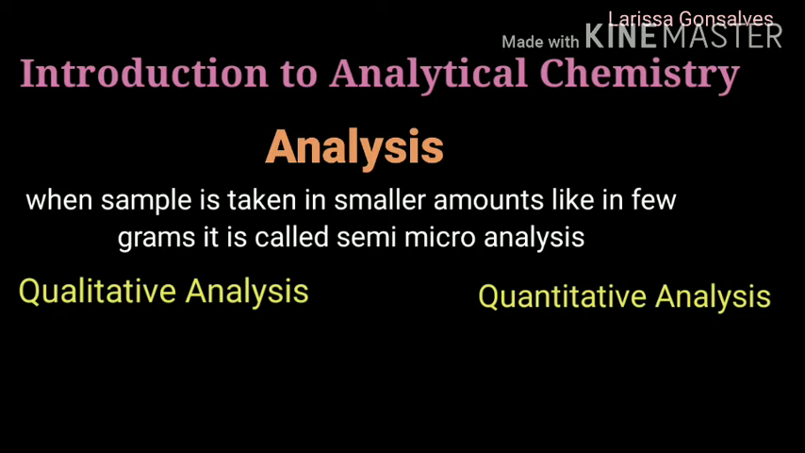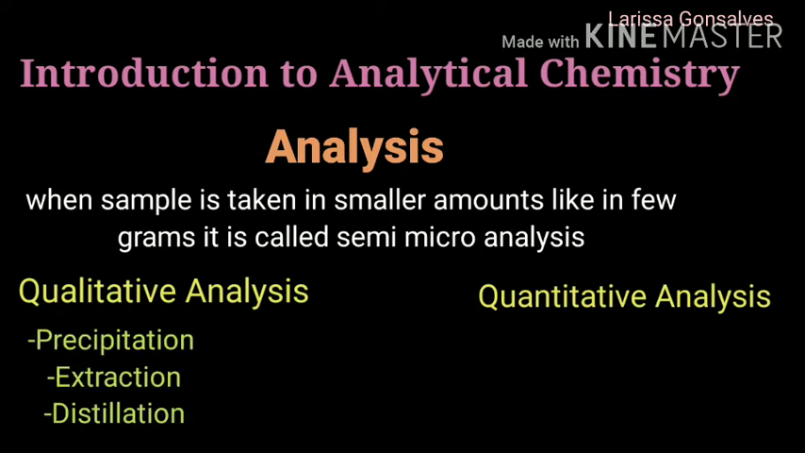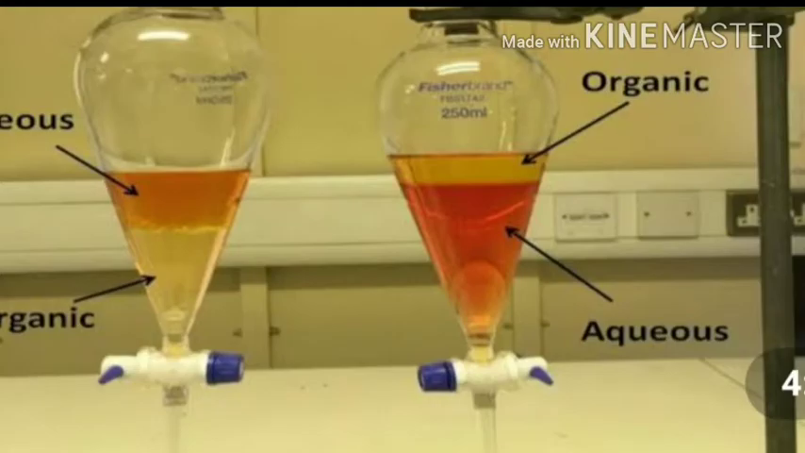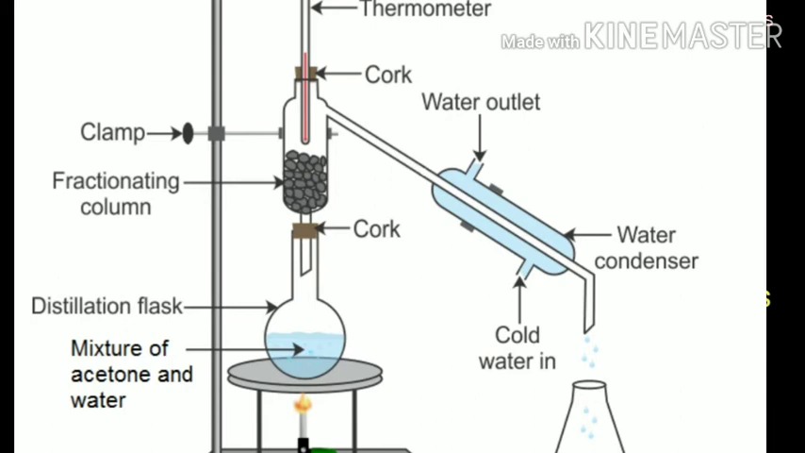Qualitative analysis includes methods like precipitation, extraction, and distillation. Precipitation is a process of conversion of a solution into solid by converting the substance into insoluble form. Extraction is a process wherein one or more components are separated from a solid or liquid mixture. Distillation is a process of separating components from a mixture based on their boiling and melting points.